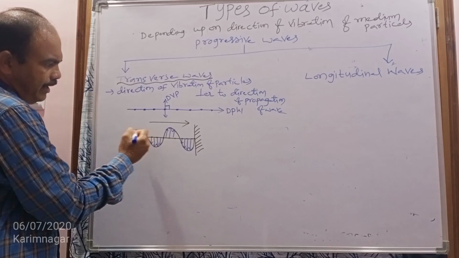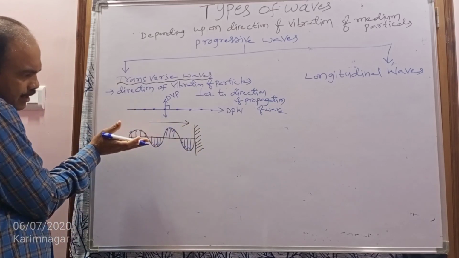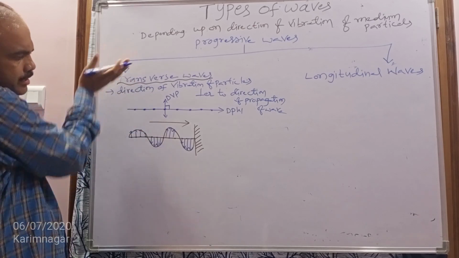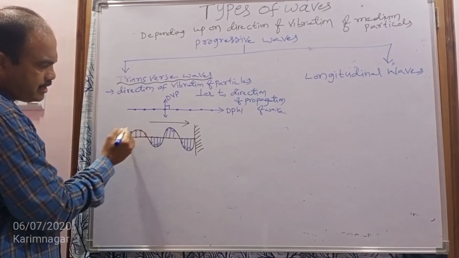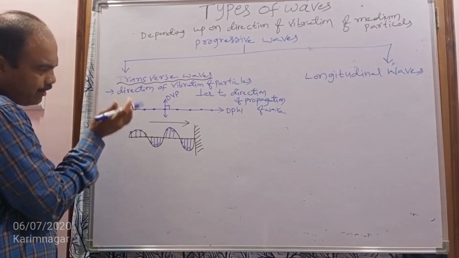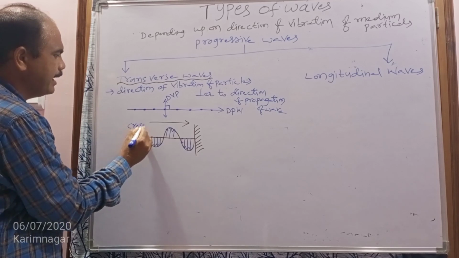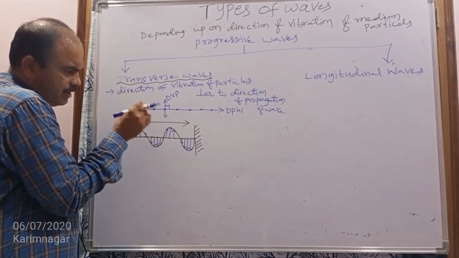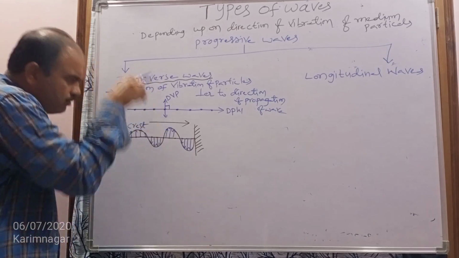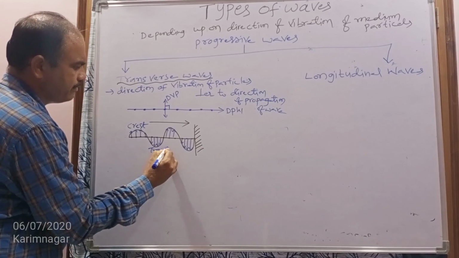So along the string, at a particular region, some particles are vibrating upward and some downward. The place where the particles are vibrating in the upward direction is known as a crest, and the place where the particles are vibrating downward is called a trough.